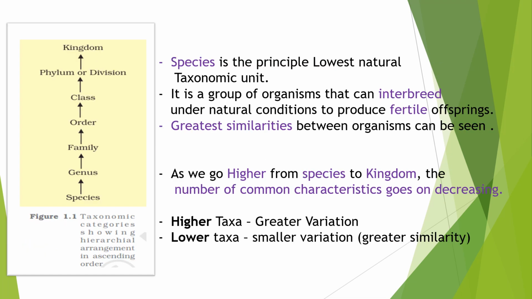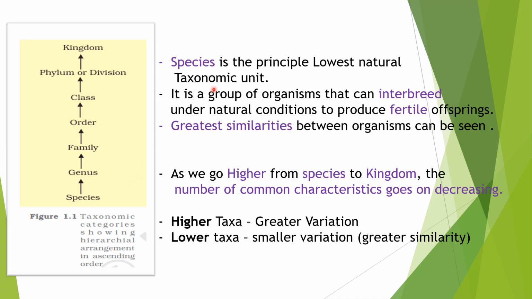Here you can see the taxonomic hierarchy, that means the different levels or ranks used in classification of any organism. At the top you can observe kingdom, and at the bottom you can see the species, and different ranks are present in between these two. That means phylum, class, order, family, genus and species. So species is the principal lowest natural taxonomic unit.